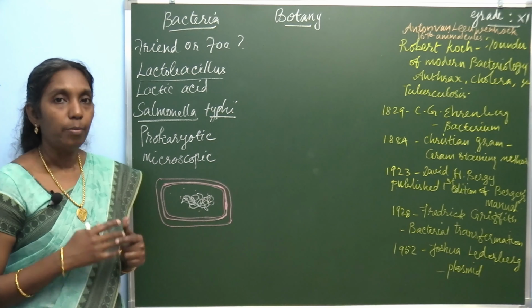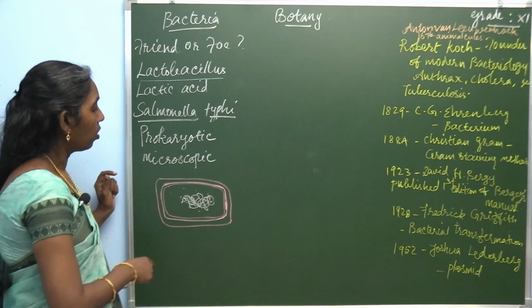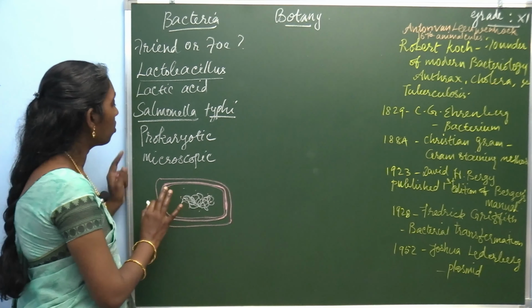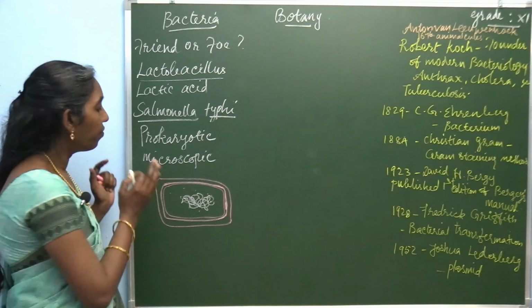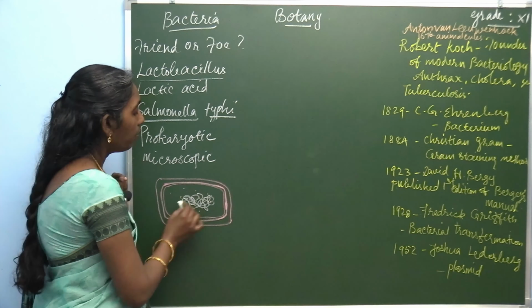Generally, bacteria are prokaryotic organisms. Prokaryotic organisms do not possess a well defined nucleus. But what is this?